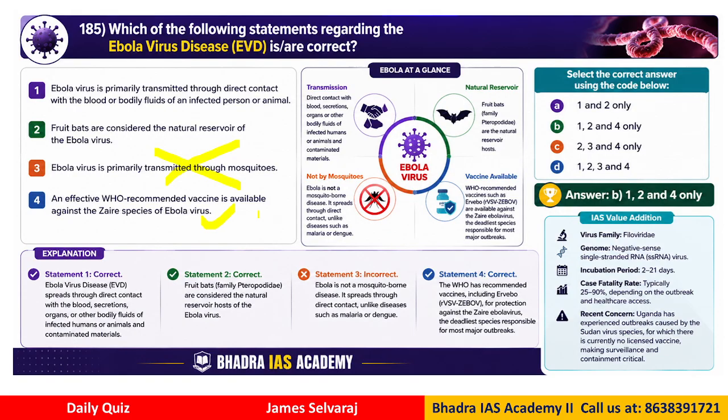And the fourth option is also correct, right? Because there is a vaccine available for the Zaire species of Ebola virus, because it was almost like a pandemic issue in some of the African nations. So the World Health Organization recommended this vaccine. Clear now? So statement number 3 is not correct. Okay, so the answer is B. Statement 1, statement 2 and statement 4 are correct. So the correct option is answer B. See, you need to be familiar with some of these terms about science and tech also for very many exam preparation for any competitive type of exams.